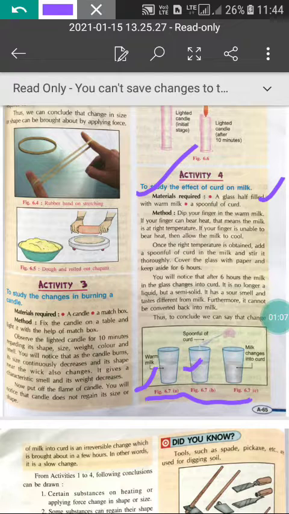Then you will notice that after 6 hours the milk in the glass changes into curd, as in case 3. It is no longer a liquid but a semi-liquid, and it has a sour smell and taste different from milk, so it cannot be converted back into milk. Thus, to conclude, we can say that the change of milk into curd is an irreversible change which is brought about in a few hours, in other words, it is a slow change.